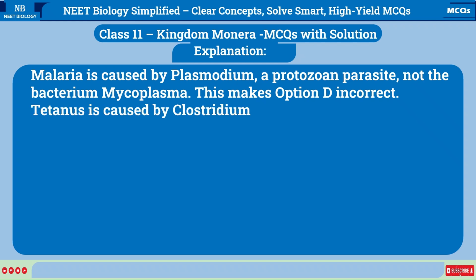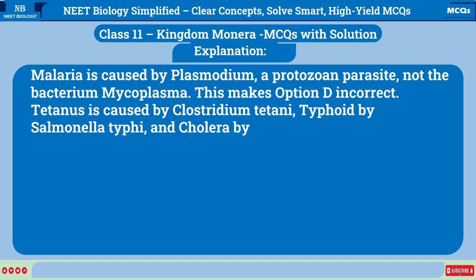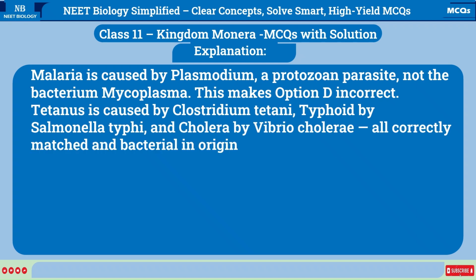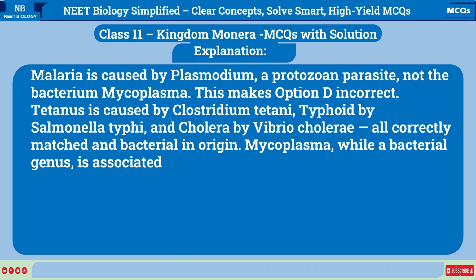Tetanus is caused by Clostridium tetani, typhoid by Salmonella typhi, and cholera by Vibrio cholerae, all correctly matched and bacterial in origin. Mycoplasma, while a bacterial genus, is associated with respiratory infections, not malaria.